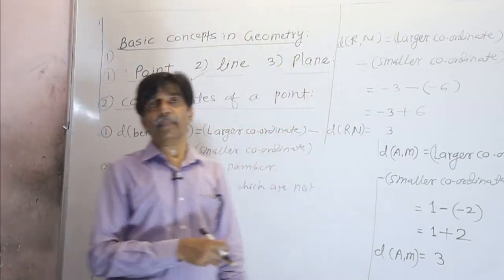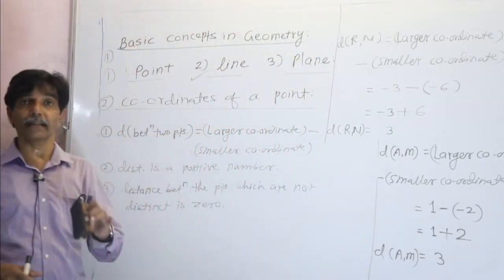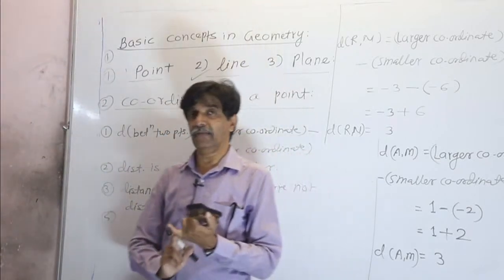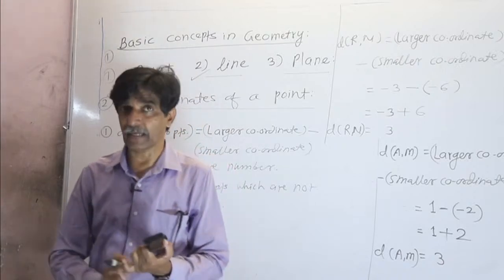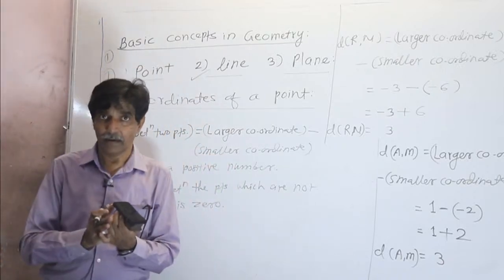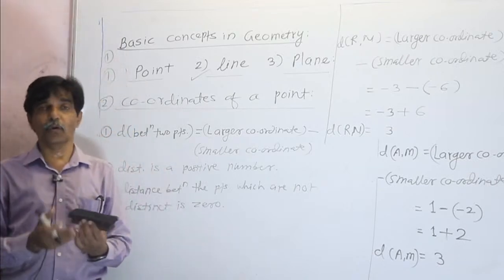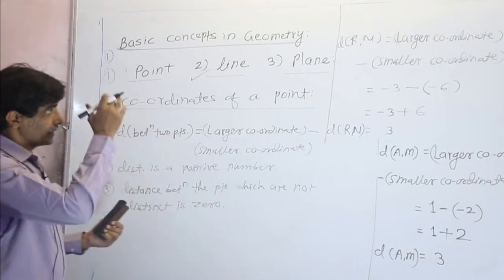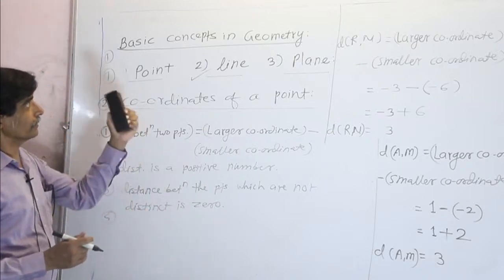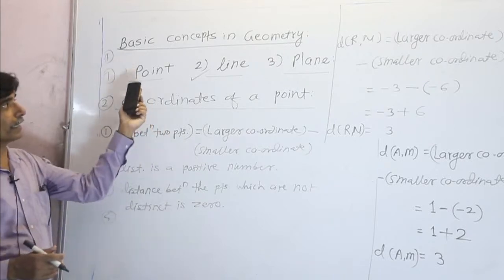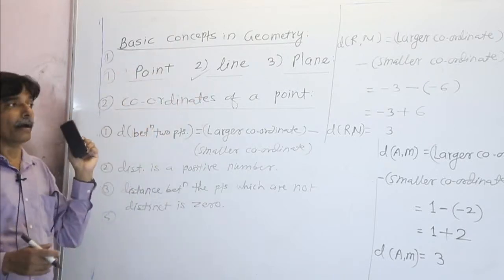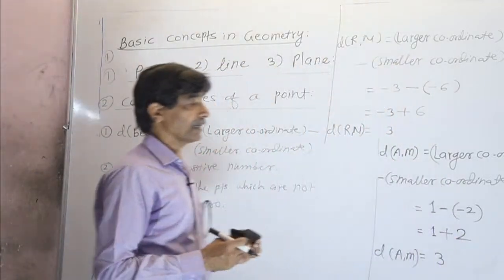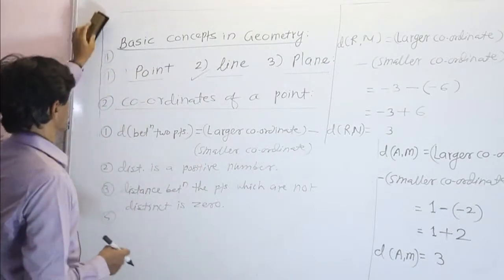It means that the distance between two points is never less than 0. Either it is 0 or greater than 0. It is 0 only if they are not distinct, they are coinciding, they lie on each other, and it is greater than 0 only if they are distinct, they are apart from each other. So these are the points we learn in this chapter. Once again, we went through point, line, plane, and then distance. Now the important study to be learned in this chapter is betweenness. So we shall start betweenness.